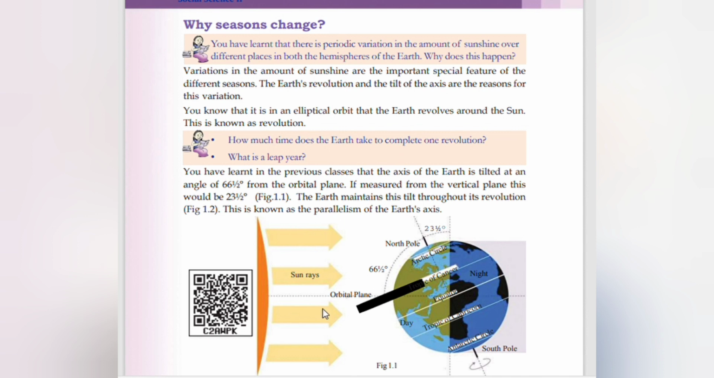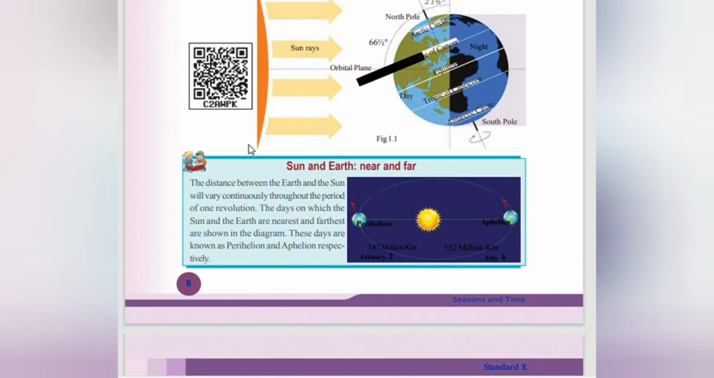Sun rays, orbital plane, equator, Tropic of Capricorn, Antarctic Circle, South Pole, Sun and Earth near and far. The distance between the Earth and the Sun will vary continuously throughout the period of one revolution. The days on which the Sun and the Earth are nearest and farthest are shown in the diagram. These days are known as perihelion and aphelion respectively.